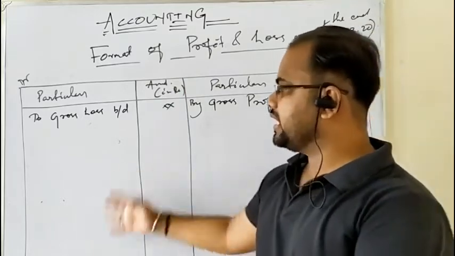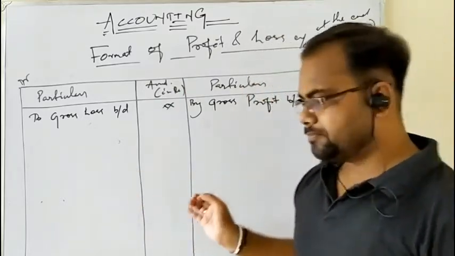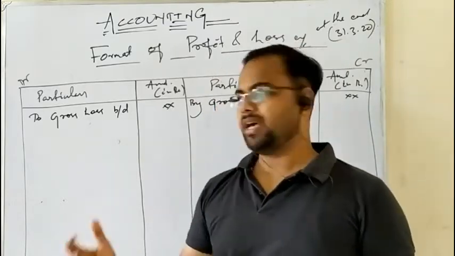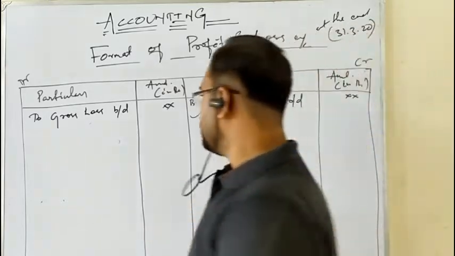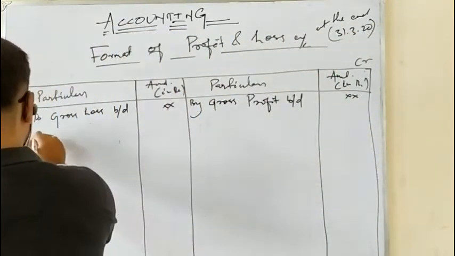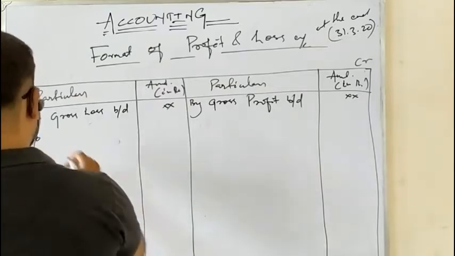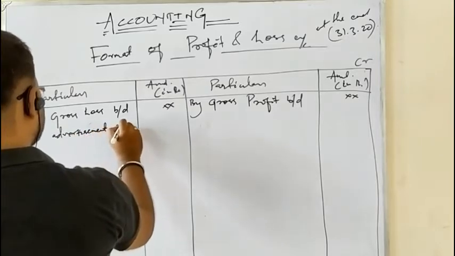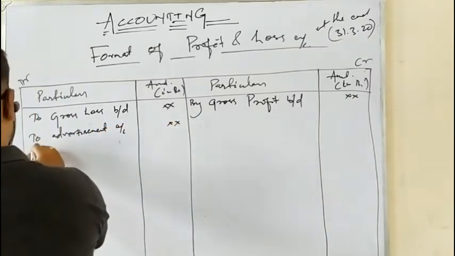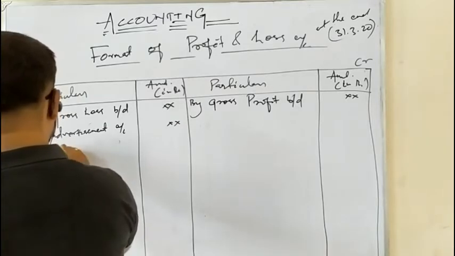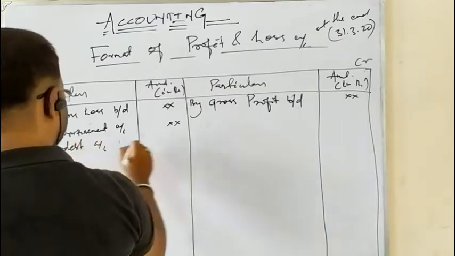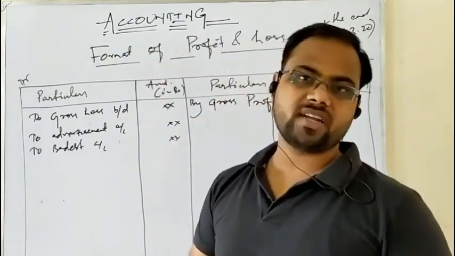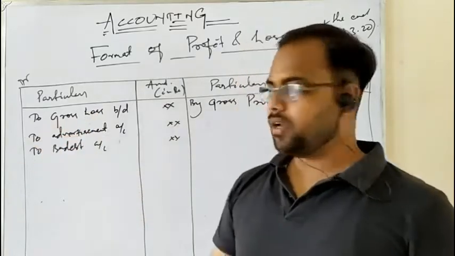Now we shall discuss the other indirect expenses or indirect incomes. The expenses which are not made for production or are made for maintaining the office are called indirect expenses. Let us see what those indirect expenses are. Here you can write advertisement. Advertisement is not related directly to the goods, so it is an indirect expense. Losses like bad debt come here in the profit and loss account. Bad debt is a loss, but it is not a direct loss. It is considered an indirect loss, so it comes under the debit side of the profit and loss account.